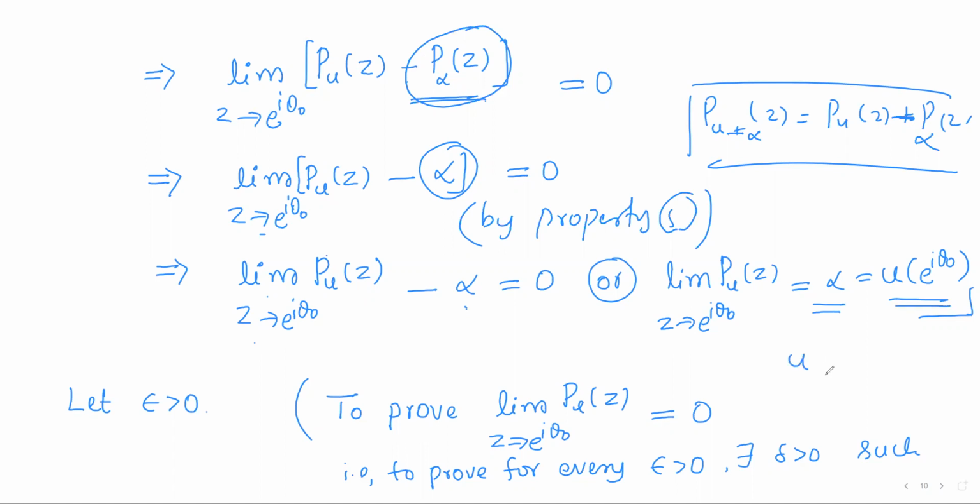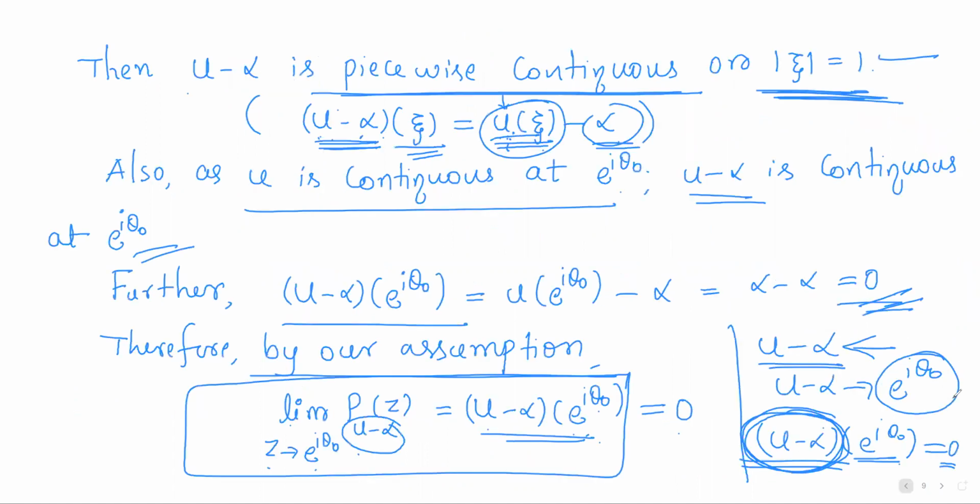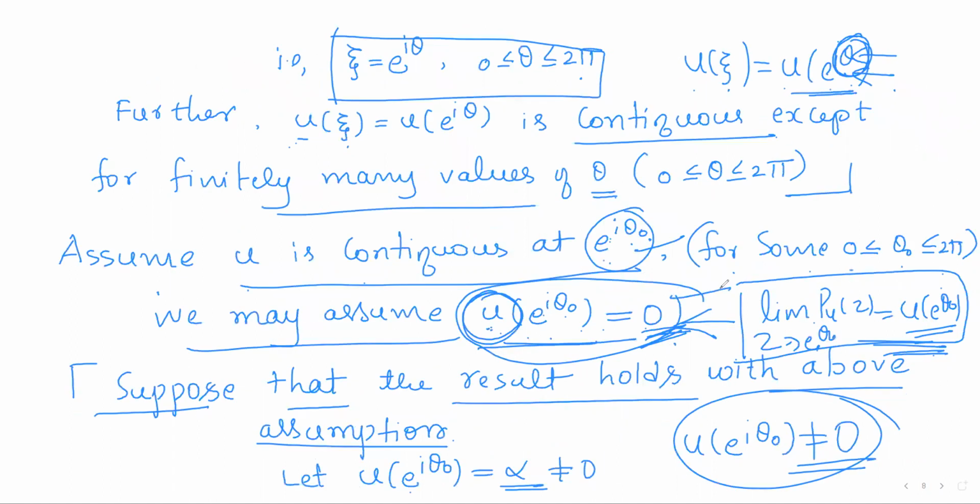That means whenever u of e power i theta naught is a non-zero value, we can handle that case using the case when it is 0. So it is enough to prove the result for the particular case where u of e power i theta naught is 0. And in all the rest of the cases, it follows directly from this particular case, right?